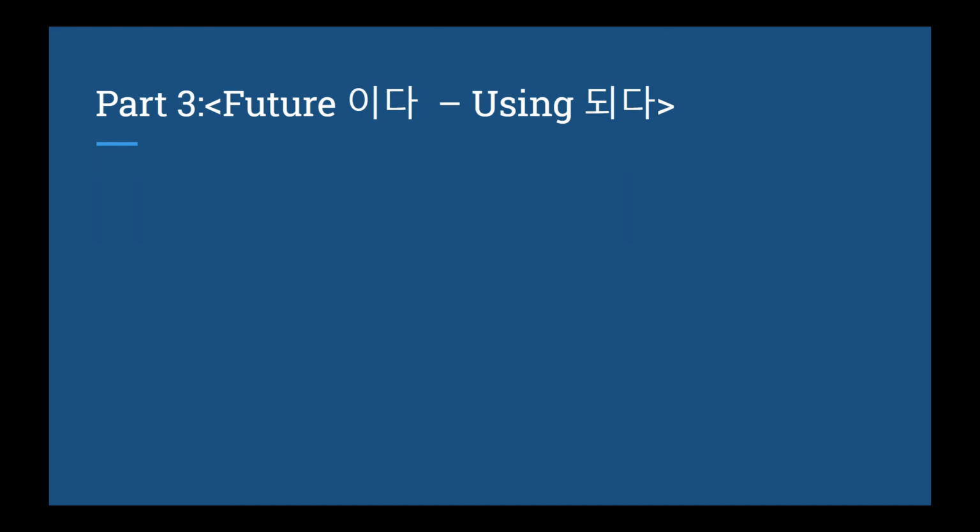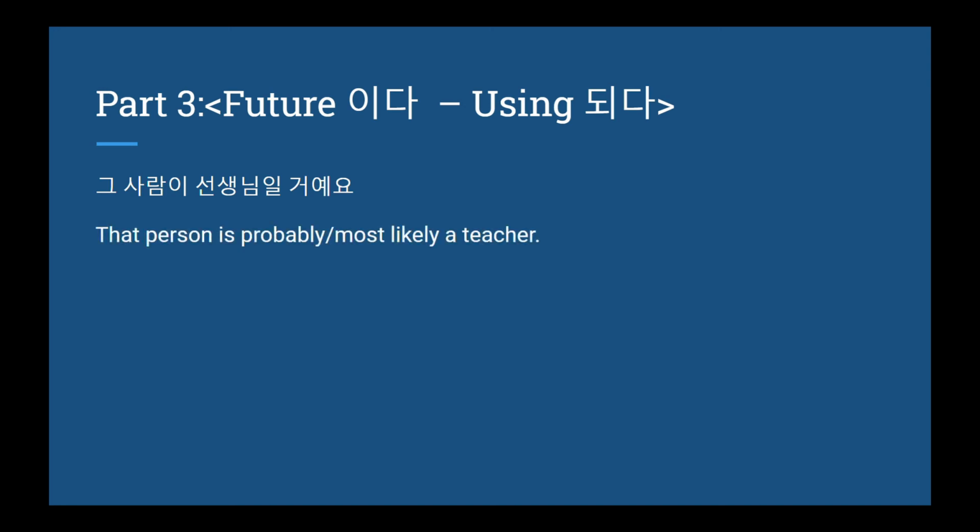ida can sometimes create ambiguity in the future. So for example, 그 사람이 선생님일 거예요 can be translated to that person is probably or most likely a teacher. So how do I know if it's a statement about the future or a guess? Well, in Korean, context is king. 90% of Korean is probably just context. By constant exposure to Korean, you'll develop a feel for it. Right now, you don't have to worry too much about distinguishing between them. Just focus on the conjugation and making sentences.